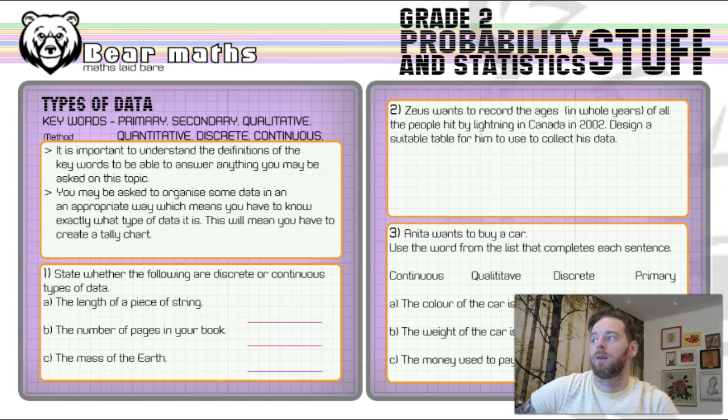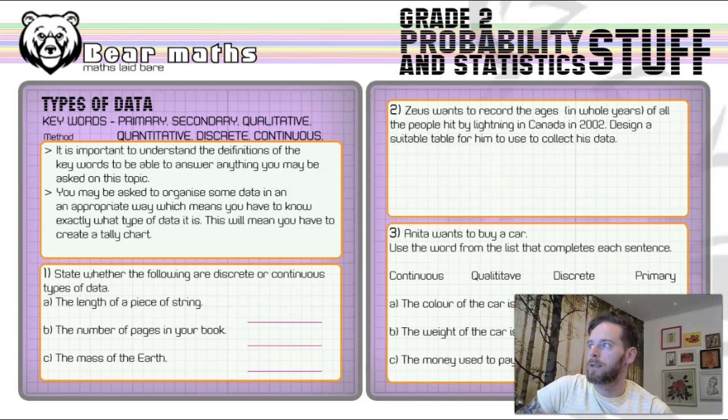Now this video is all about understanding what these keywords mean. If you've got any chance of answering any of these questions correctly, you need to know what these words mean. But in the real world, it's very important to understand these things anyway. So: primary, secondary, qualitative, quantitative, discrete, and continuous. Different types of data here.